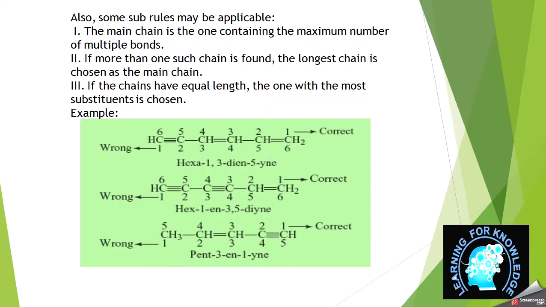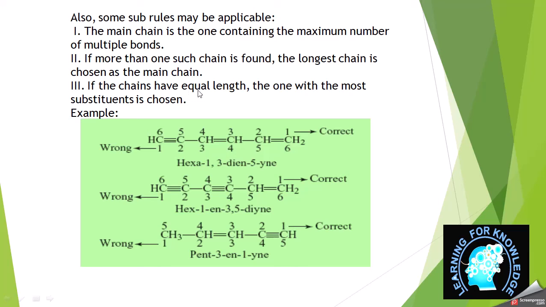There are some other sub rules which we should also consider during numbering or nomenclature. First, the main chain is the one containing the maximum number of multiple bonds, as I already described. If more than one such chain is found, the longest chain is chosen as the main chain. For example, if we have 2 or 3 chains, we look for the double or triple bond and then choose the longest chain.